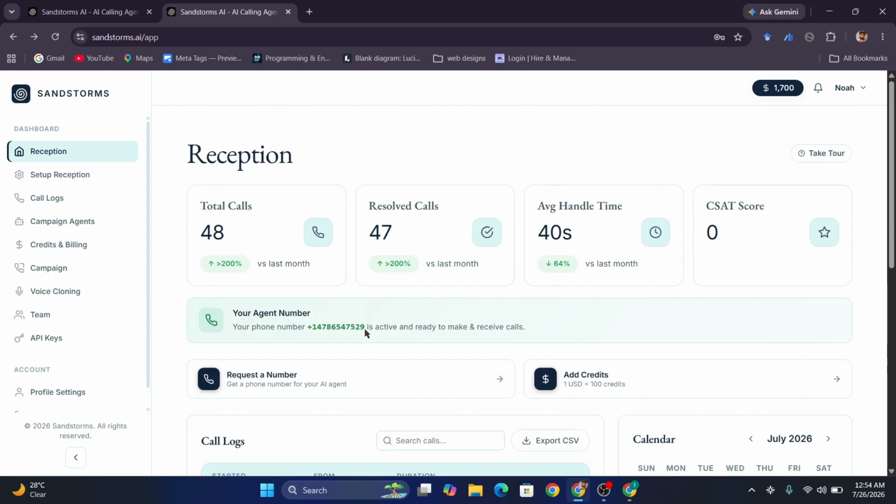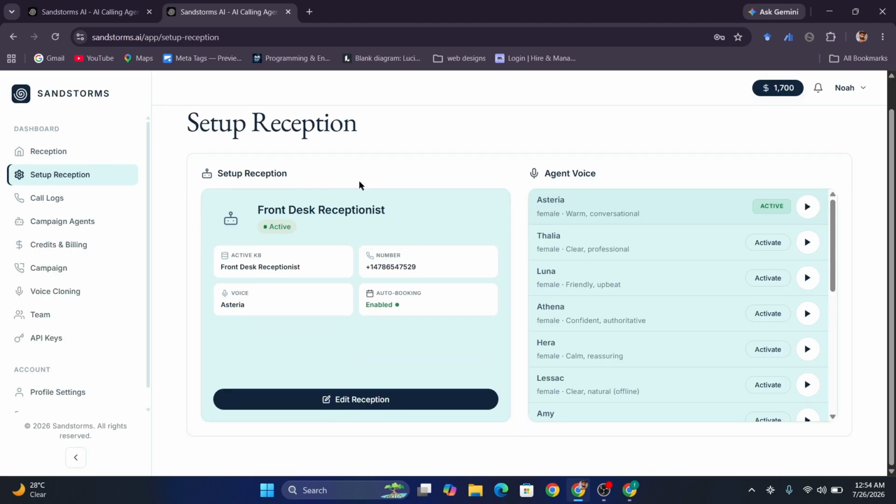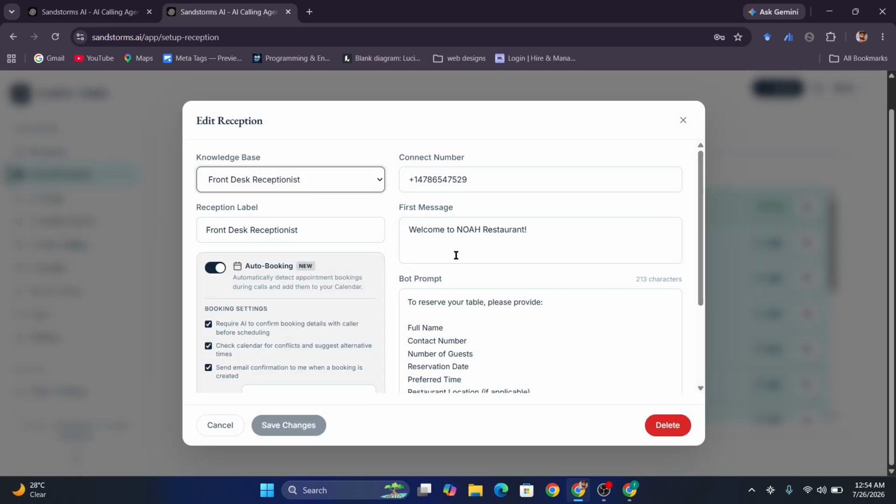I will go through how to set up reception, your first agent, and then I will go through our campaign agents. For setting up your first reception, you just need to go to the setup reception page. This type of interface will pop up. Click on edit reception. I have already made one.